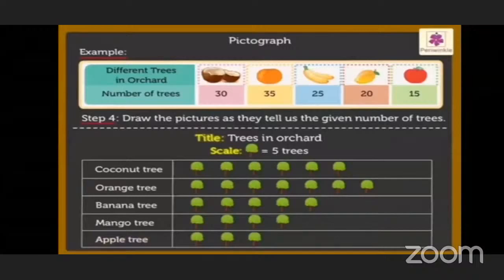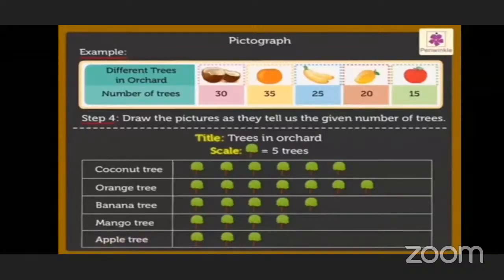Number of trees given: coconut 30, orange 35, bananas 25, mango 20, and apple 15. So we have to decide the scale first.